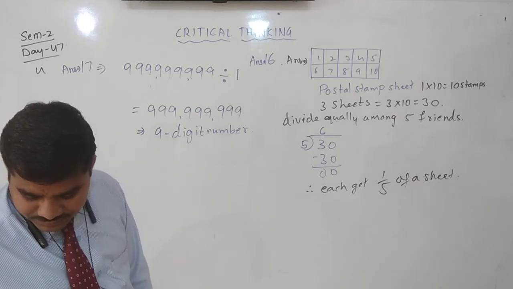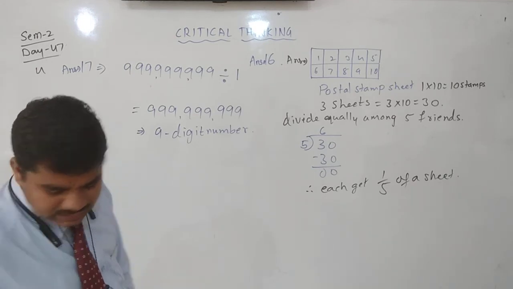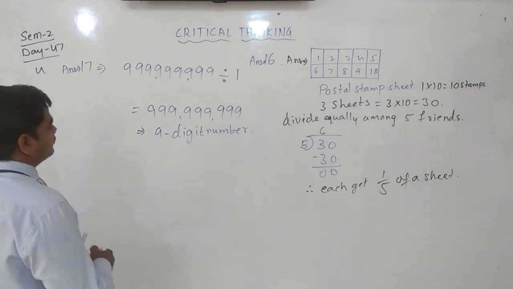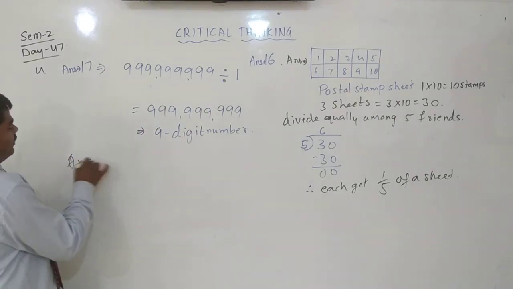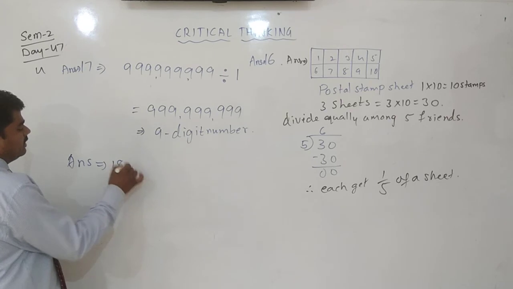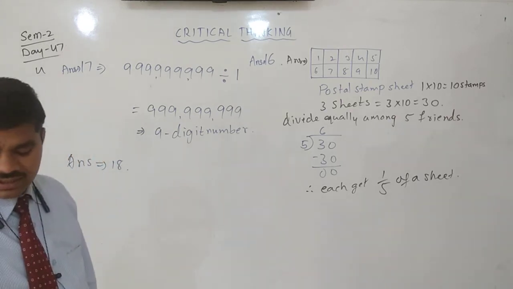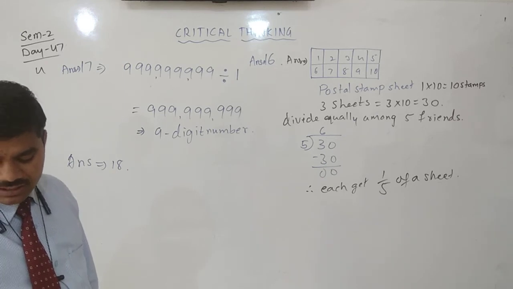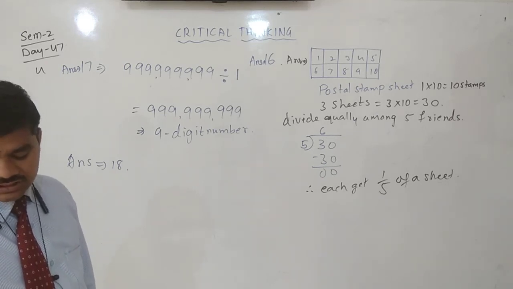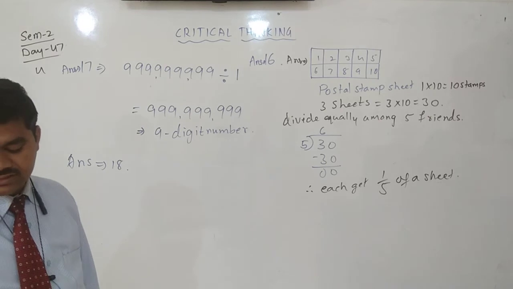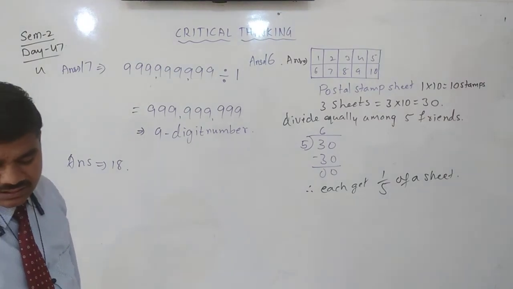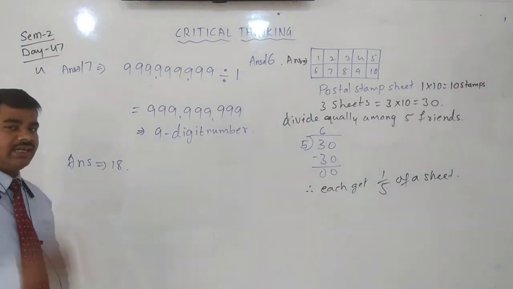Very simple. Next, question number 18. Question 18, answer. If you multiply an 8-digit number by a 1-digit number other than 0, what is the smallest product you can get? Yes, simple question, but you should think here.